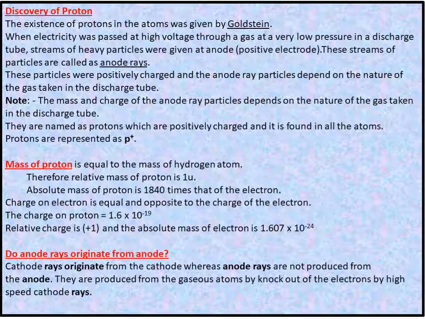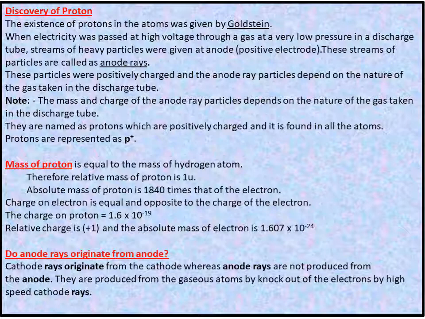Mass of a proton is equal to the mass of a hydrogen atom. Therefore, the relative mass of a proton is 1 u. Absolute mass of a proton is 1840 times that of the electron. The charge on a proton is equal and opposite to the charge of the electron.